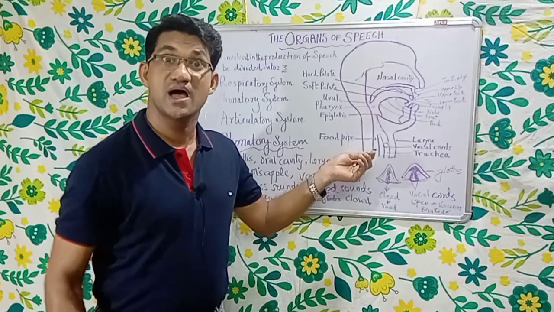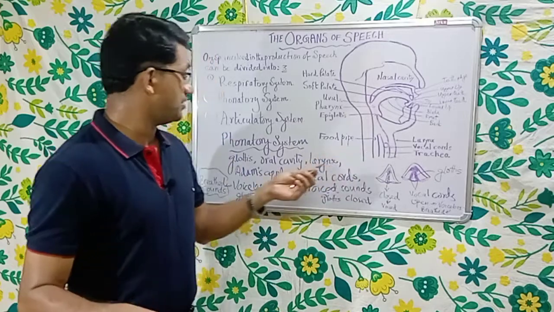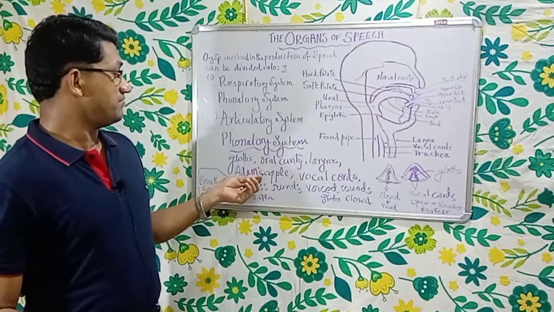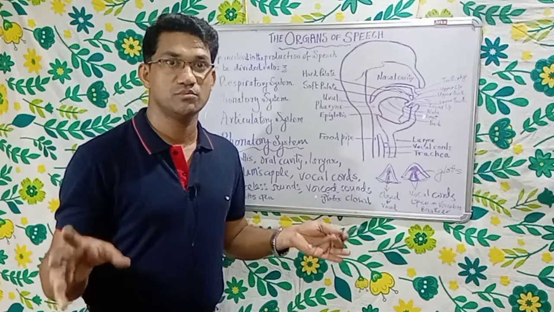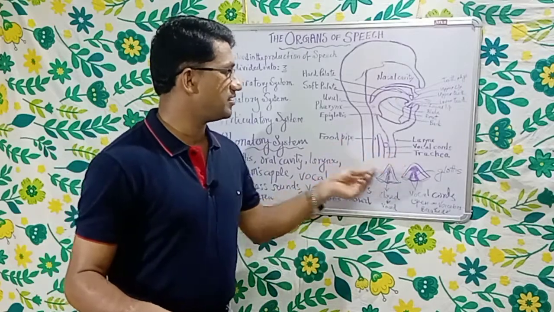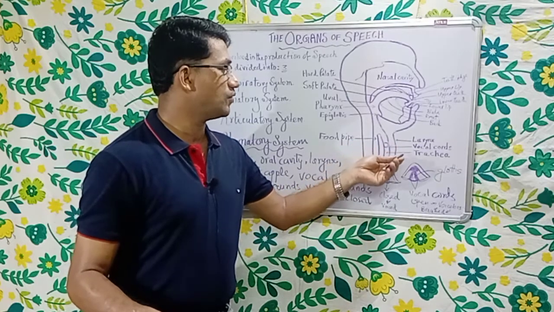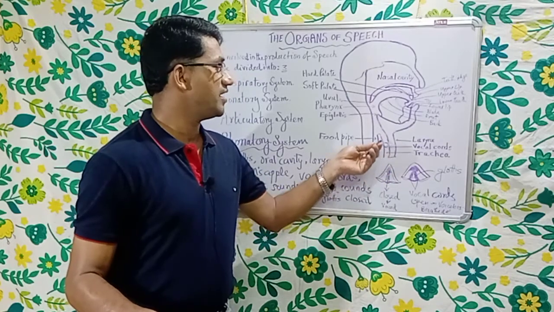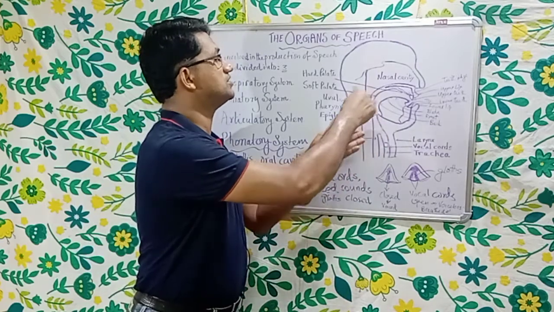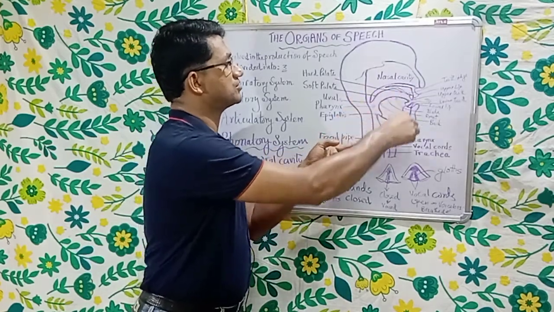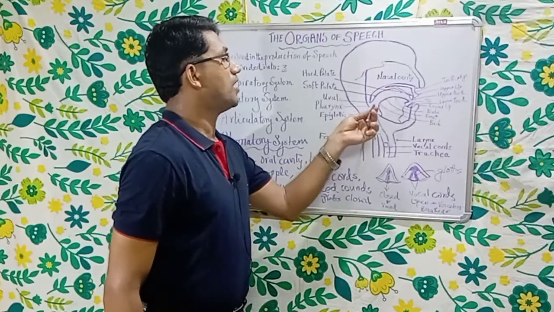Larynx is also known as Adam's apple, and it is in fact the sound box in the human body. Air comes through the trachea, vocal cords and larynx, and from this position onwards is the pharynx, and it comes to the mouth cavity.